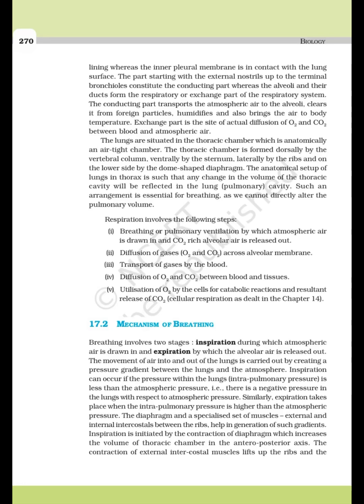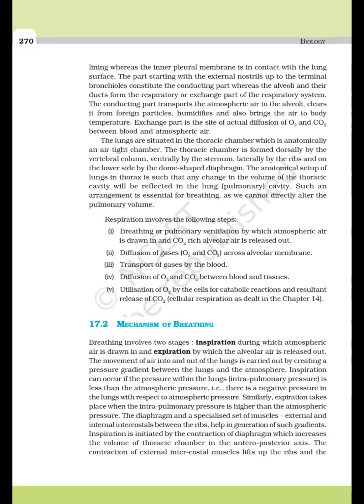Respiration involves the following steps: breathing or pulmonary ventilation, by which atmospheric air is drawn in and carbon dioxide-rich alveolar air is released out; diffusion of gases, oxygen and carbon dioxide, across the alveolar membrane; transport of gases by the blood; diffusion of oxygen and carbon dioxide between blood and tissues; utilization of oxygen by the cells for catabolic reactions and resultant release of carbon dioxide, cellular respiration, as dealt with in Chapter 14.